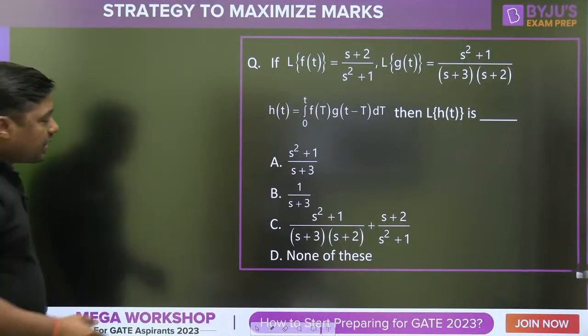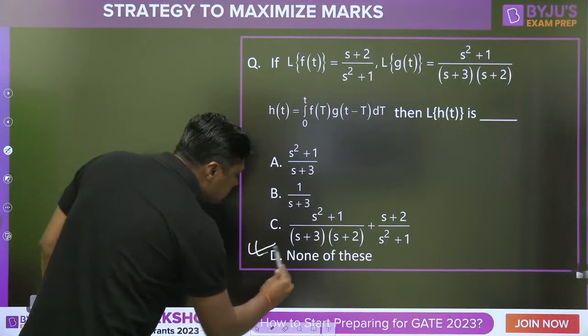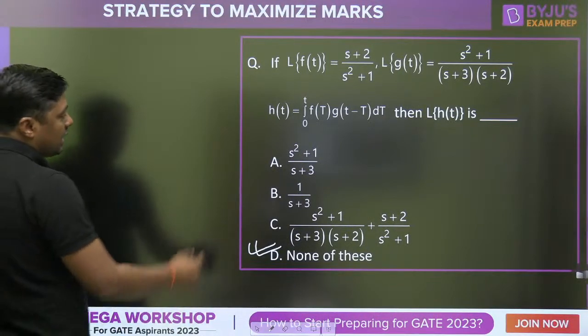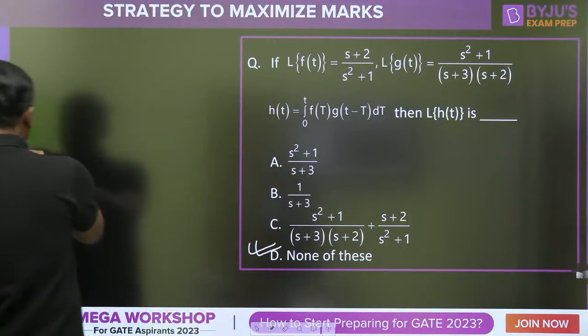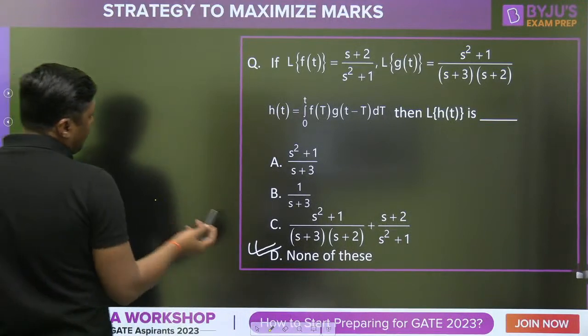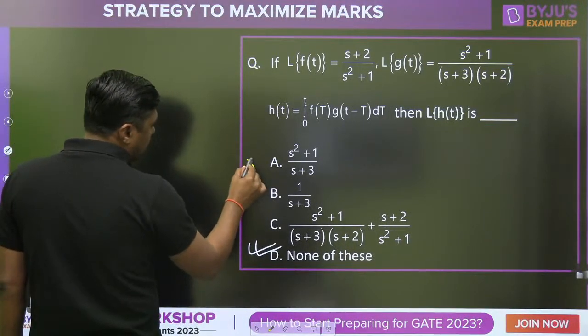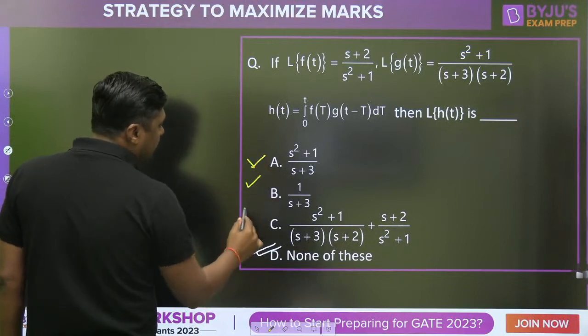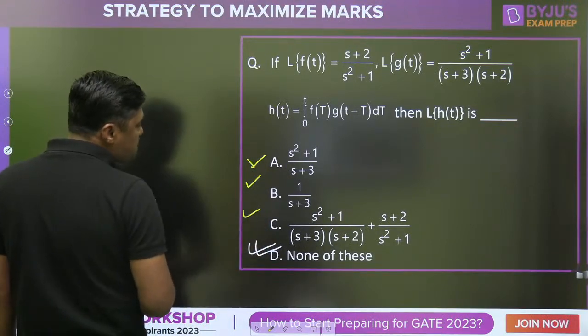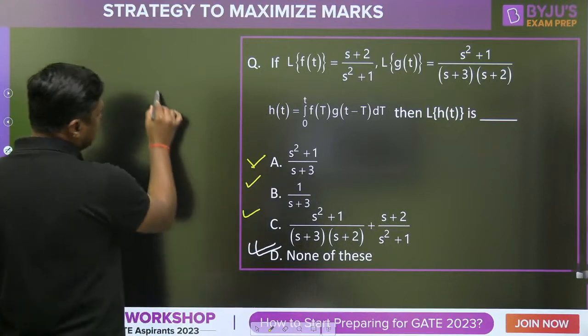Okay, then next question: what is the answer for this question? Again it is none of this. It may be A, it may be B, it may be C. If you are not able to solve it and have no idea about this, then go for this 33% chance.